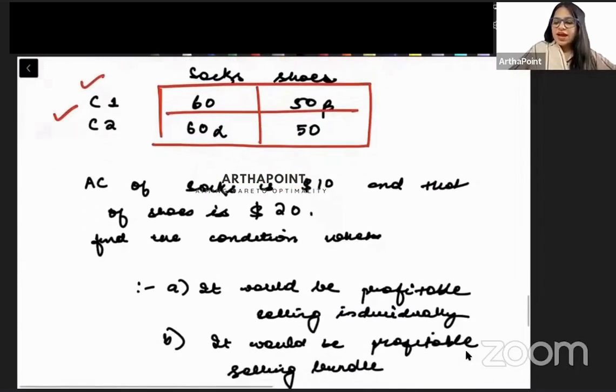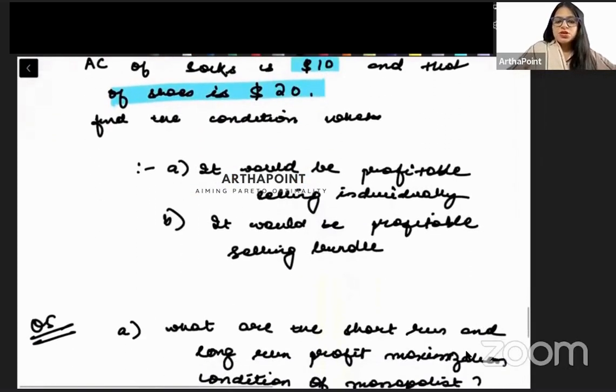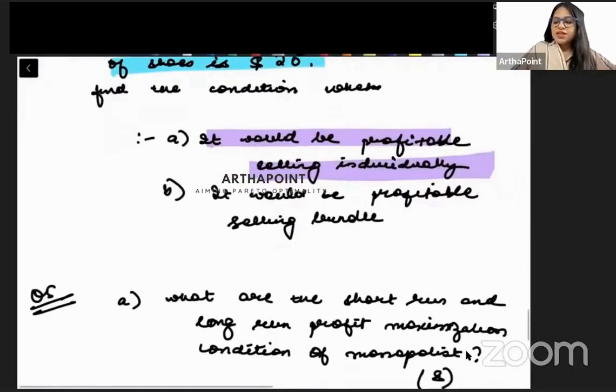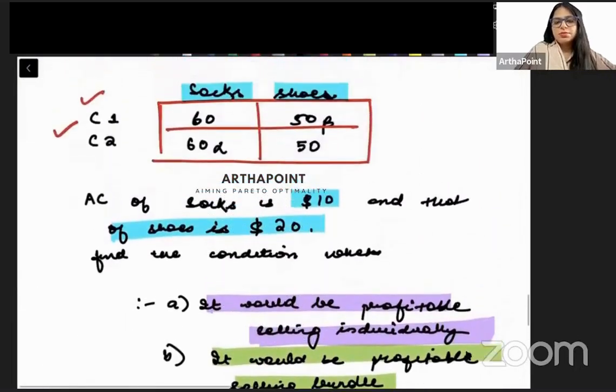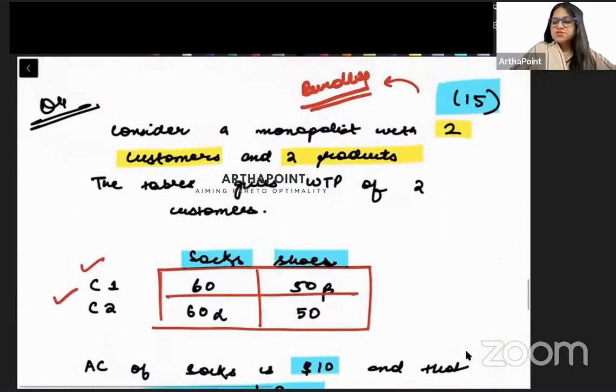You're also given that the average cost of socks is 10 and average cost of shoe is 20. First, you need to tell when it will be profitable for the monopolist to sell individual quantity. And then you have to tell when it will be profitable for the monopolist to sell them as a bundle. So this question is for 15 marks.